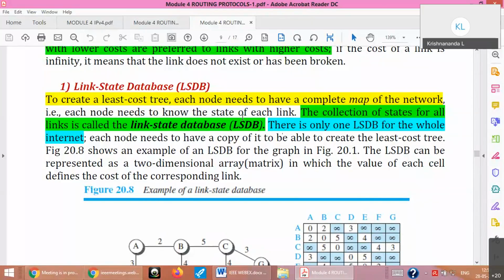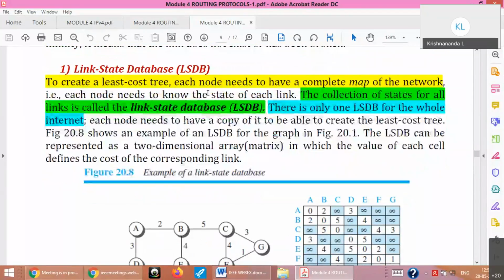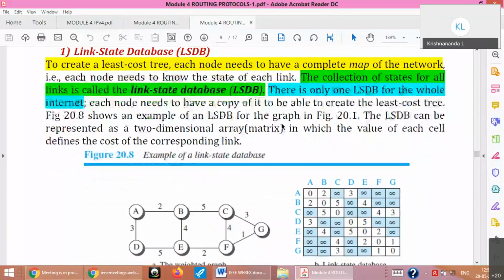So each node will create that least cost tree, as we said. All of them will become what is known as a link state database. That means all those one-dimensional vectors we saw earlier, if you make them a complete map for the entire network, A to A, A to B, A to C, similarly B to A, B to C, B to D, like a two-dimensional matrix, then it becomes a link state database. That's what is shown here.